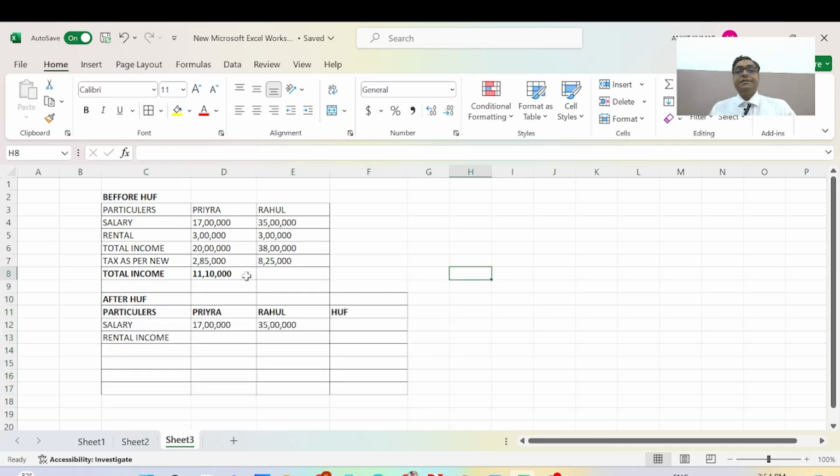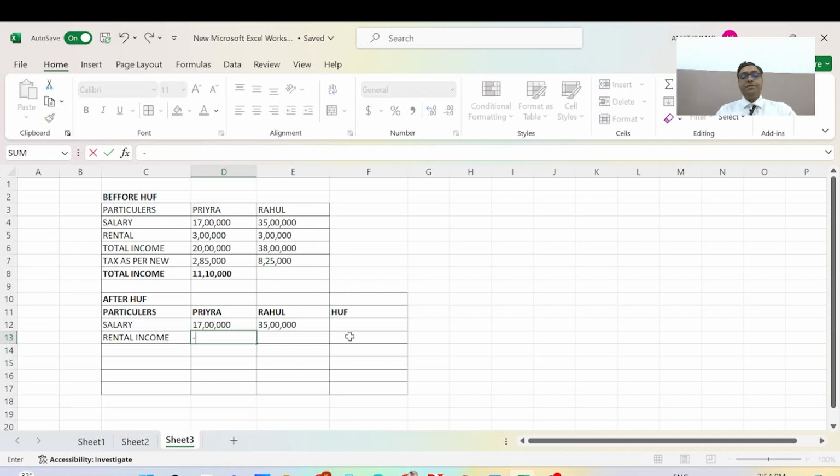The total rental income is shown under the HUF, and Priya will show nil.